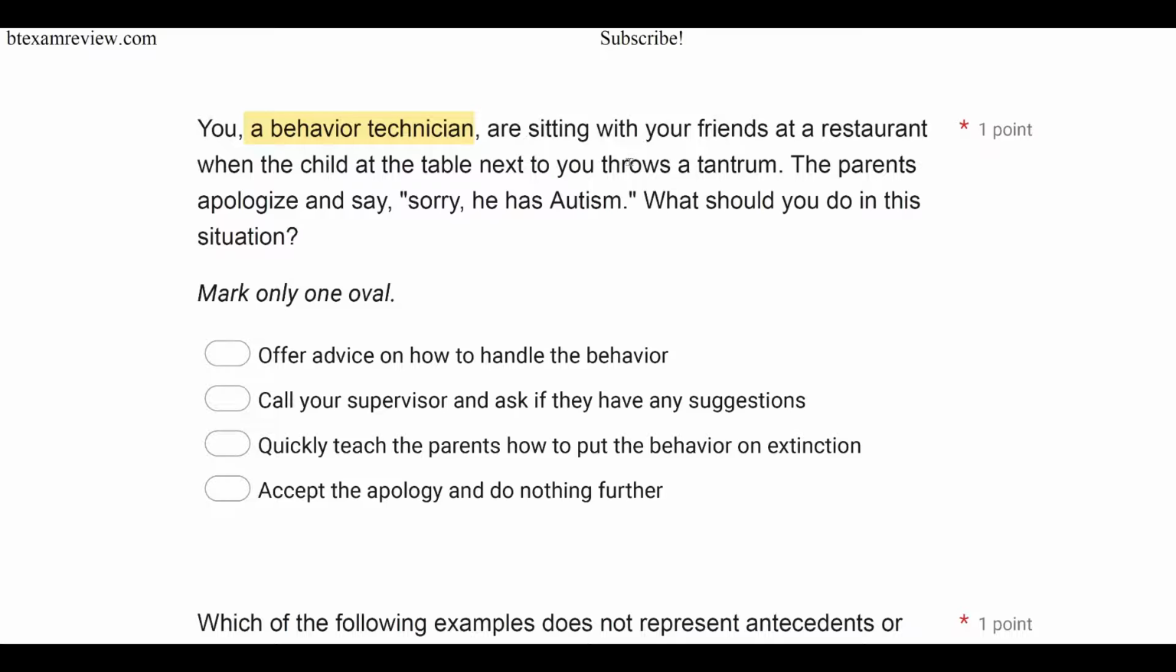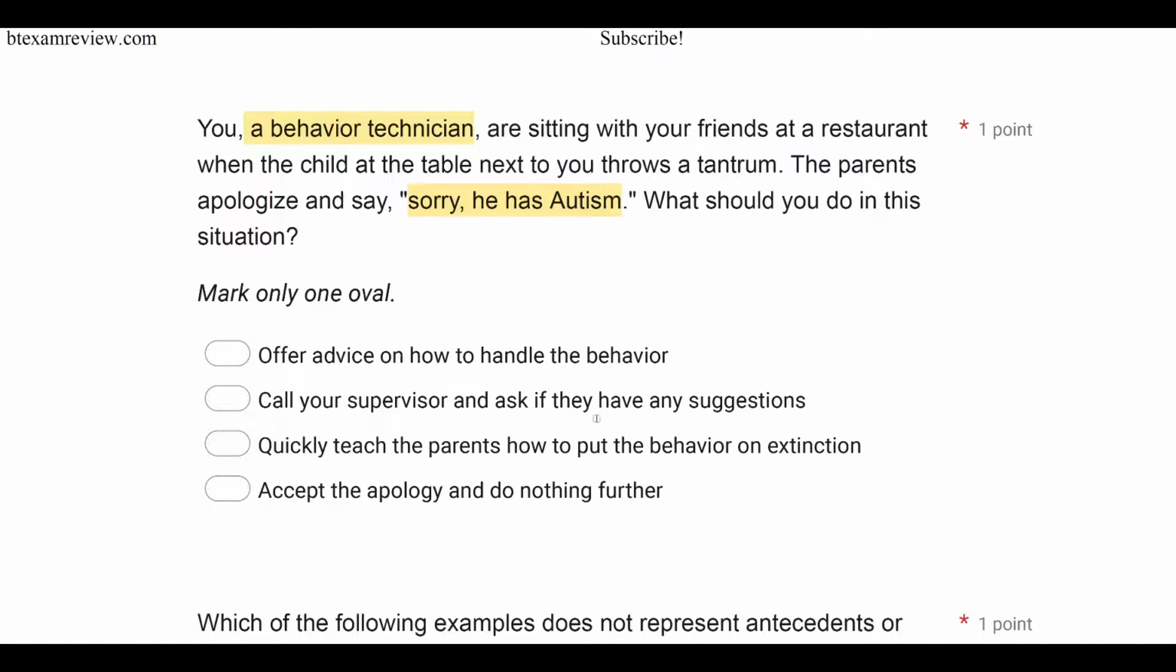So when someone asks me, "Well, how would you handle this?" I might give some general tips, but if I really want to get into it, I need to do a full assessment. So if you're sitting at a restaurant and the parent says, "Sorry, he has autism," that doesn't give you the opening to start being a behavior technician. So what should you do?